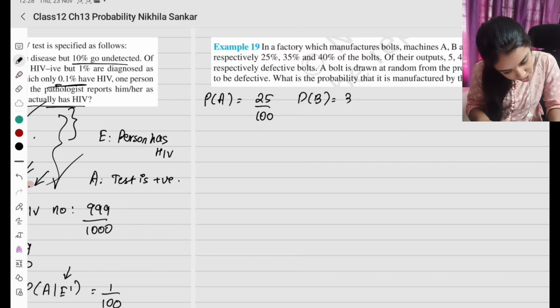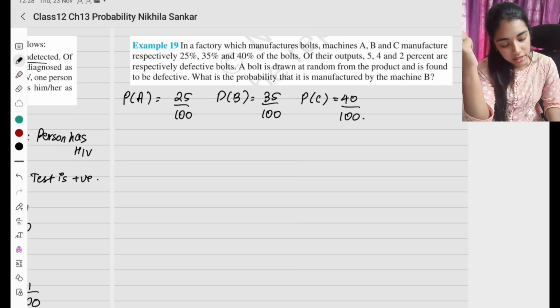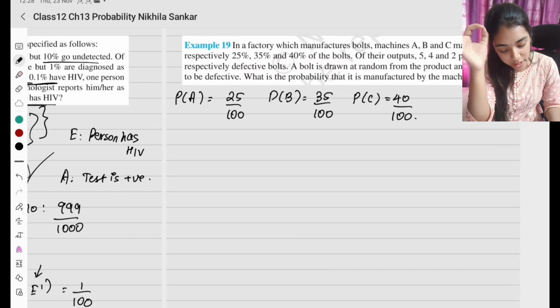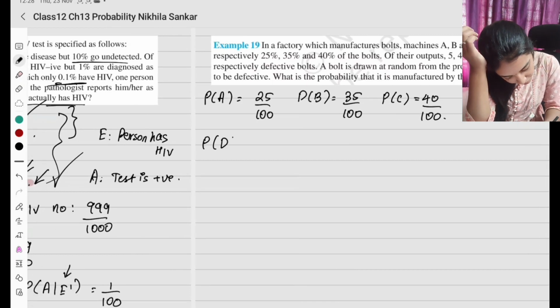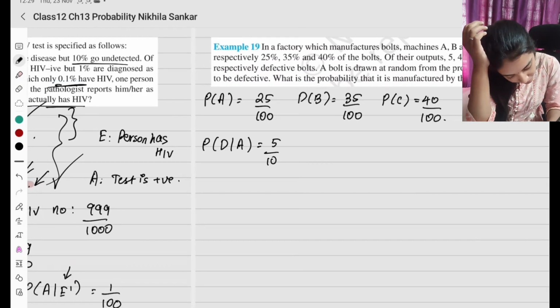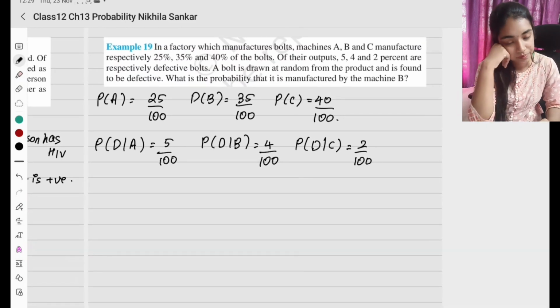Probability that machine B manufactures is 35 by 100. Probability that machine C manufactures is 40 divided by 100. Of their outputs, 5, 4 and 2% are respectively defective bolts. So the probability that it is defective from machine A is 5 divided by 100. From machine B it is 4 divided by 100. From machine C it is 2 divided by 100.